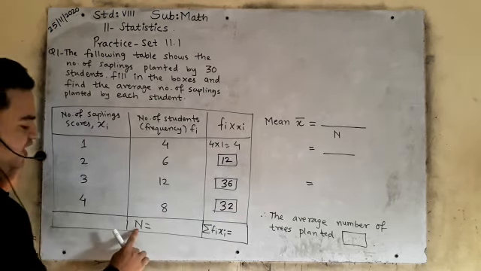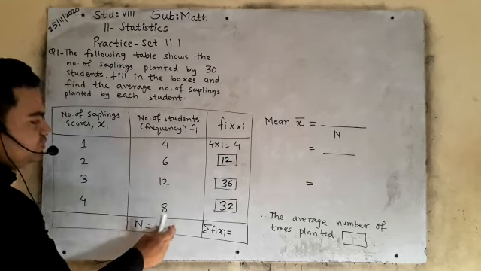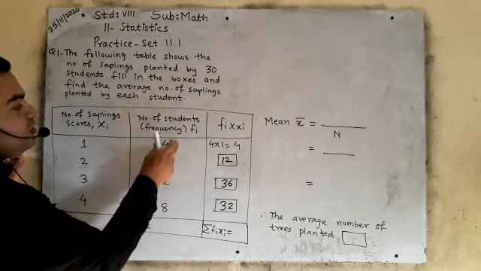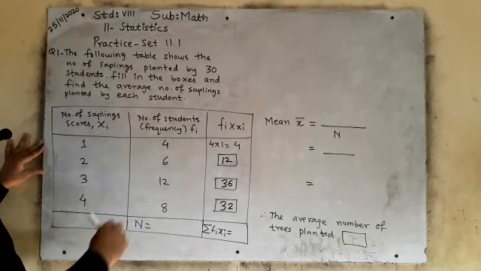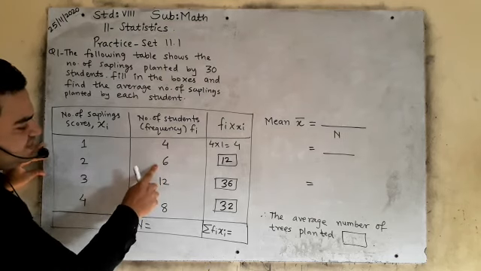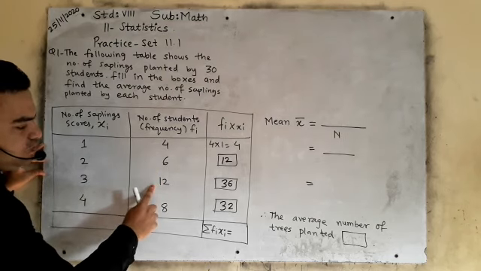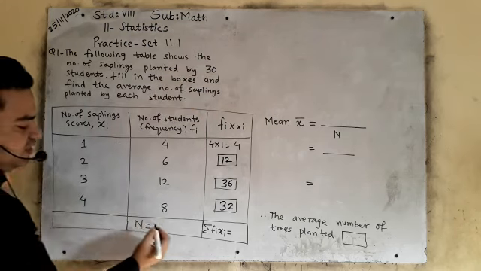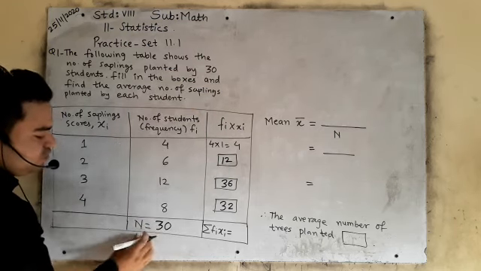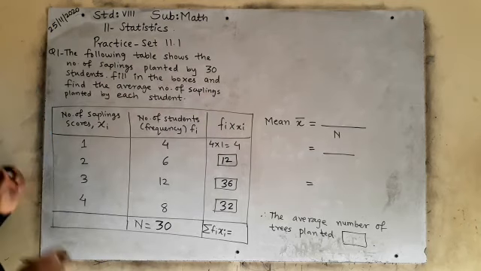Now tell me what is N? Total number of students. It is given over here. Total number of saplings frequency you can say over here. How much? 4, 6, 10; 10 and 12, 22; 22 and 8, 30. So it is already given in the question. Is it clear? So N is equal to the total number, how much? 30. It is given in the question.